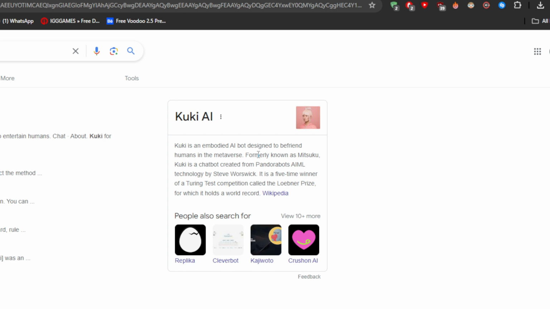Kuki is a chatbot created from PandoraBot AIML technology by Steve Worswick. It's a 5-time winner of a Turing test competition called the Loebner Prize, for which it holds a world record.